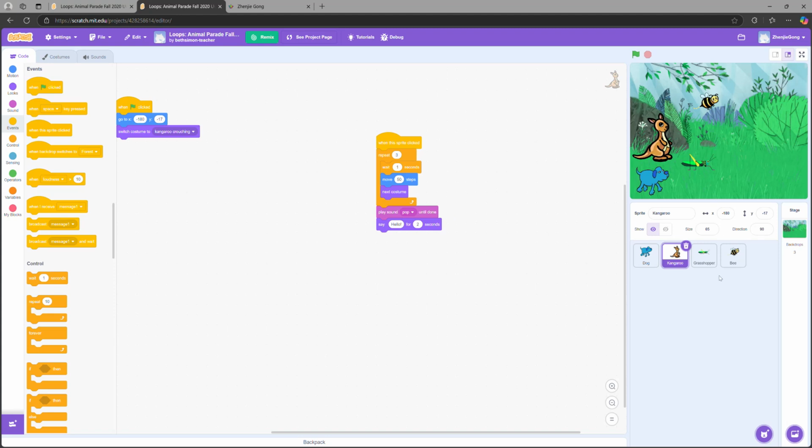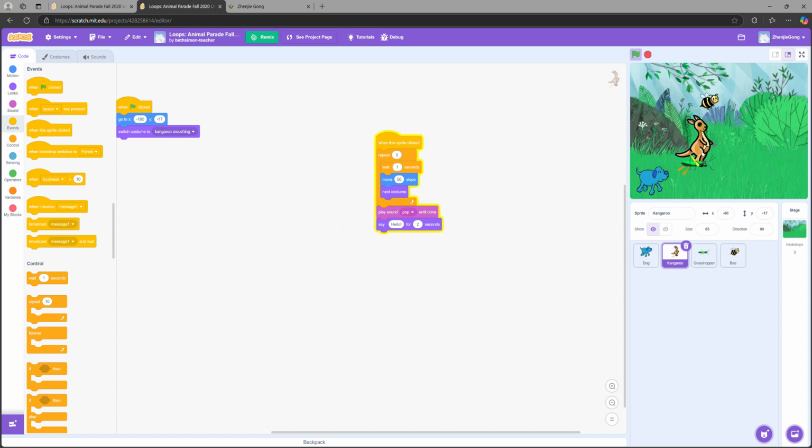Hi, this video is to show how the kangaroo, grasshopper, and bee jump. So let's start with the kangaroo first. This is the code I'm writing, so let's start.